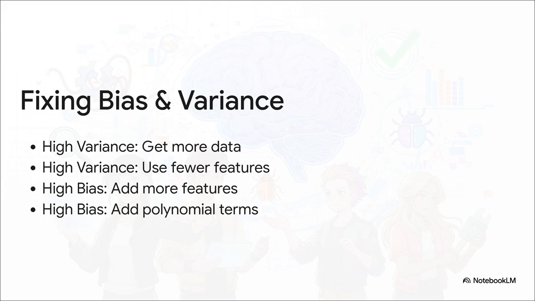If your diagnostic points to high variance, getting more data is a fantastic idea. Or maybe you just need to strip away some features to simplify things. But if you have high bias, your model is fundamentally too simple to capture the underlying pattern. Going out and paying thousands of dollars to acquire more data won't help you at all. It's a total waste of resources. Instead, you need to add more features or throw in some polynomial terms to increase complexity. Diagnosing that learning curve tells you exactly which road to take.